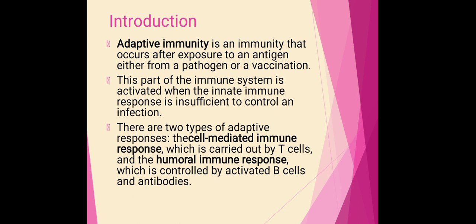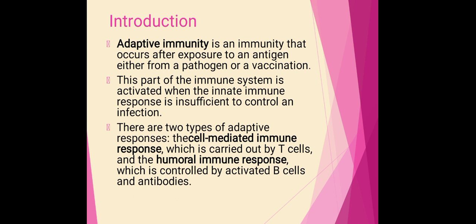This part of the immune system is activated when the innate immune response is insufficient to control an infection. We know that the innate immune response is specifically meant to prevent the entry of pathogens or foreign particles into our body. If these pathogens overcome these barriers, get into our body, and are not destroyed by the innate immune system, then the adaptive immune response is activated.